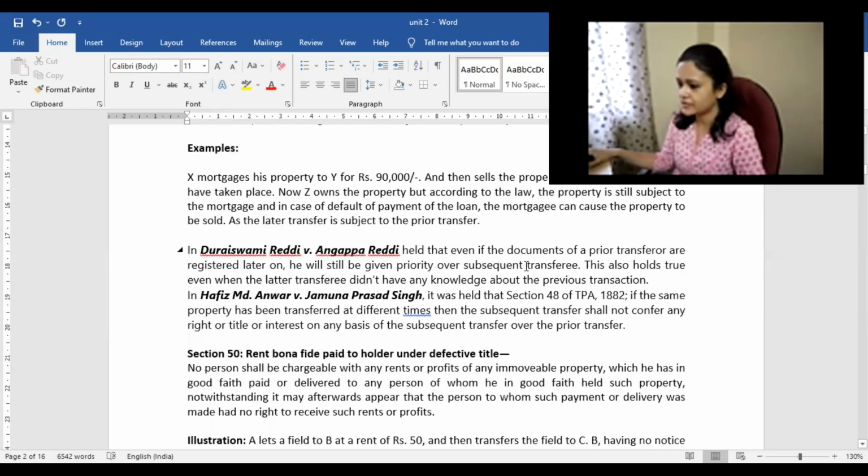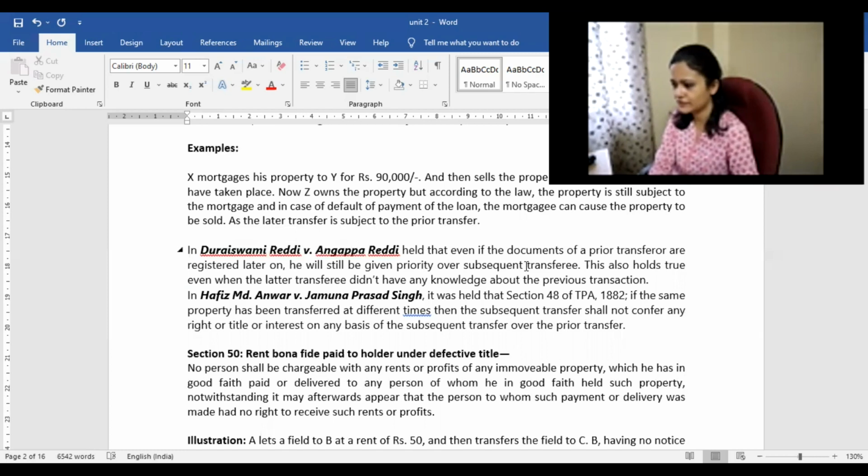There was a case wherein the court held that even if the documents of prior transfer are registered later on, he will still be given priority over the subsequent transferee. This also holds true even when the later transferee did not have knowledge about the previous transaction. Even if the registration or completion of formalities took a lot more time in the first transaction, that is still the first transaction and it is still given priority. That one would basically prevail.